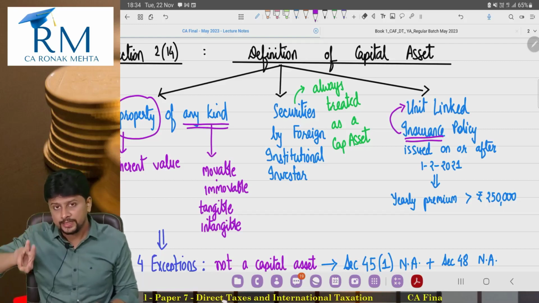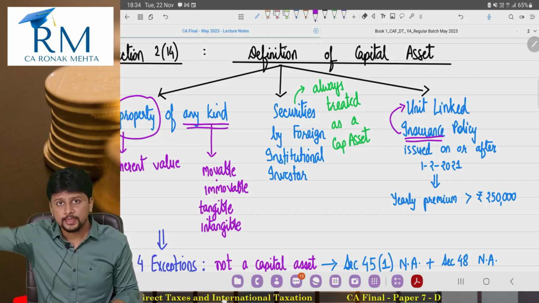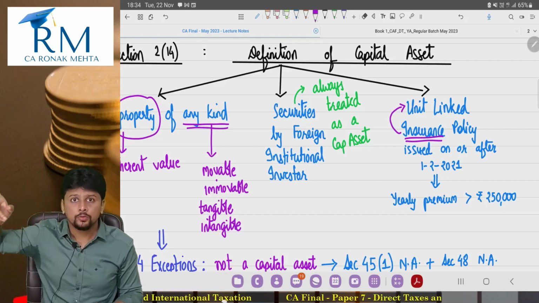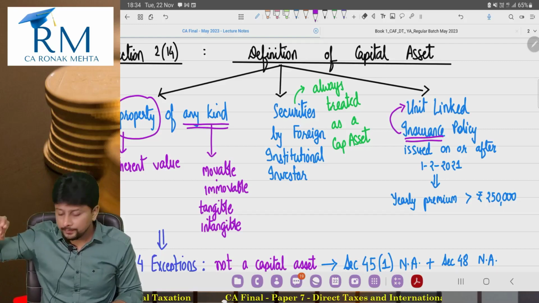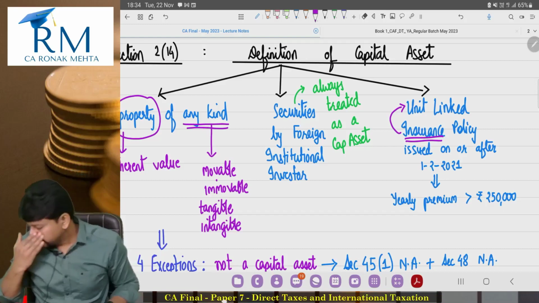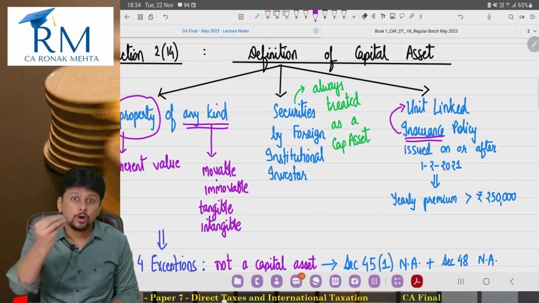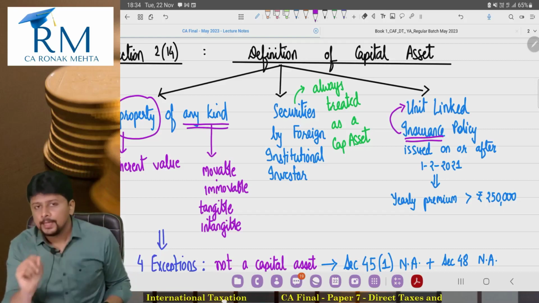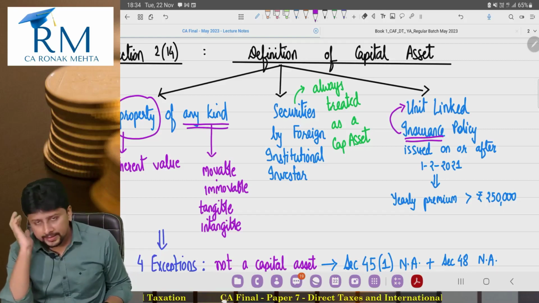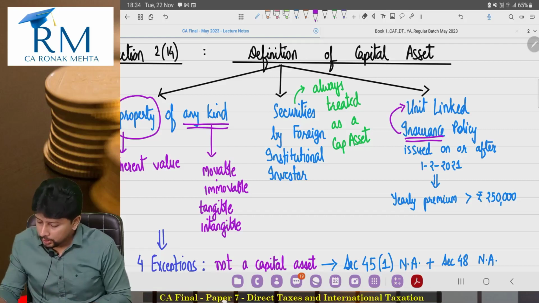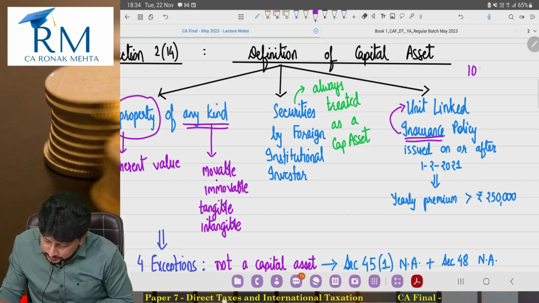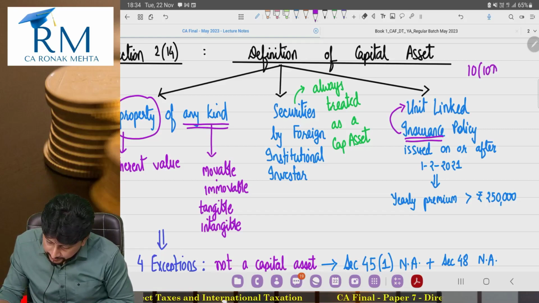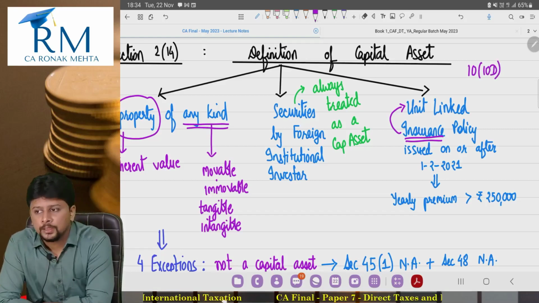Now the units are on the stock exchange. They are there at the stock market. So the value of the units will keep on changing, and you will get your insurance money according to the value of the units. Now what is the government thinking? The government is saying, look, it's an insurance policy, and we all know that for life insurance policies exemption is available. Section 10(10D).